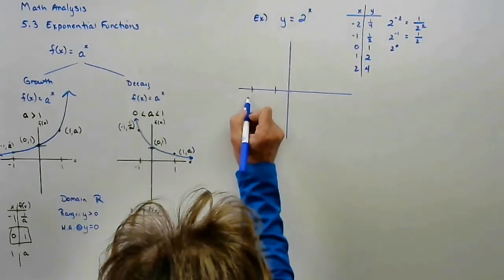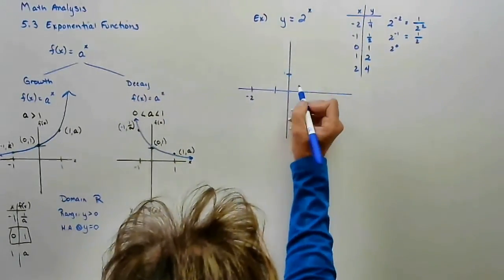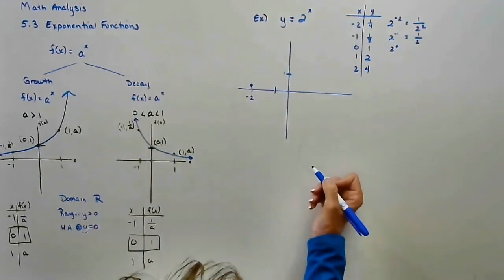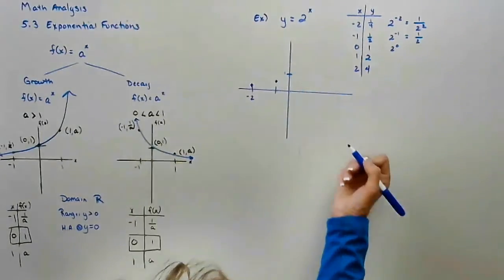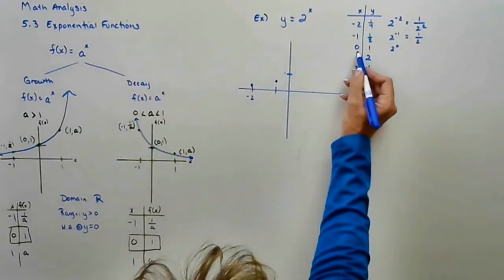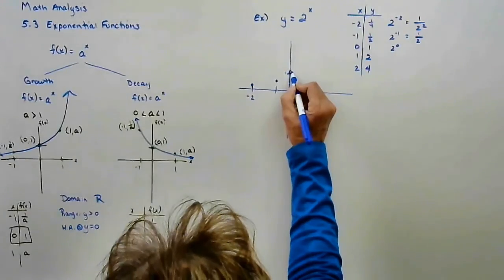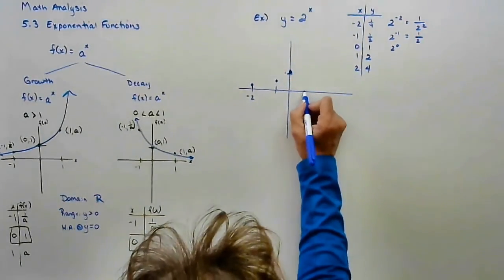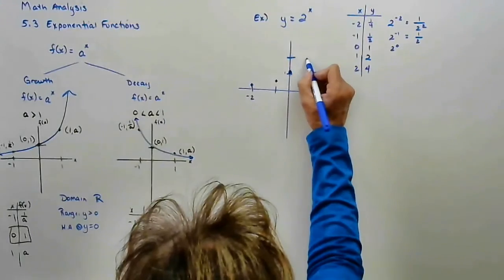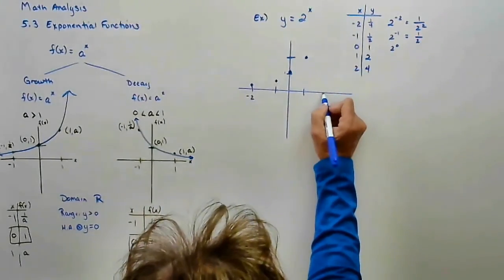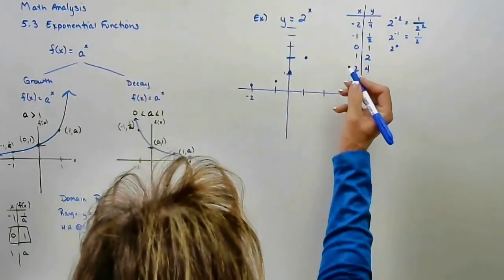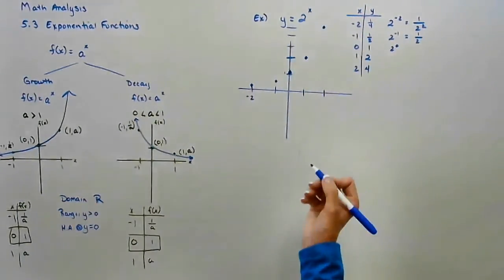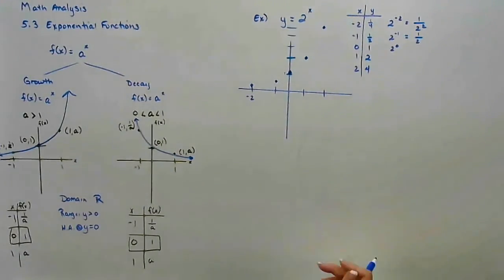At x equals negative 2, we get 1/4. At x equals negative 1, we get 1 over a. At x equals 0, anything to the 0 power is 1. When x is 1, we got 2 to the first. When x is 2, we got 2 squared. Now I'm going to write these out, because I want to start with our 3 original points.